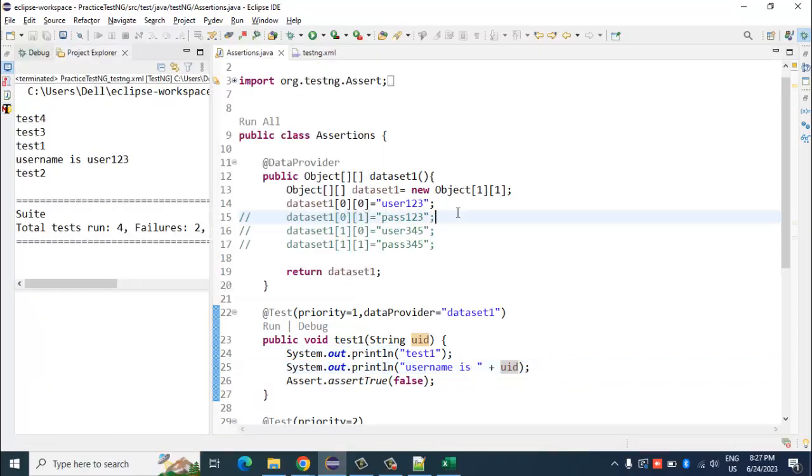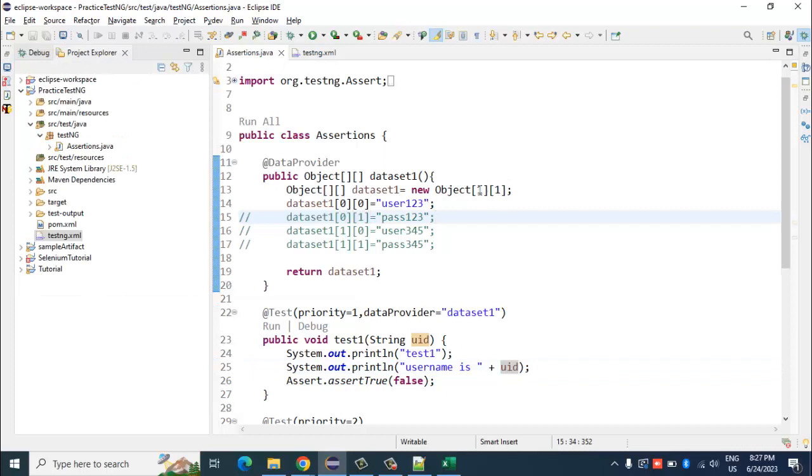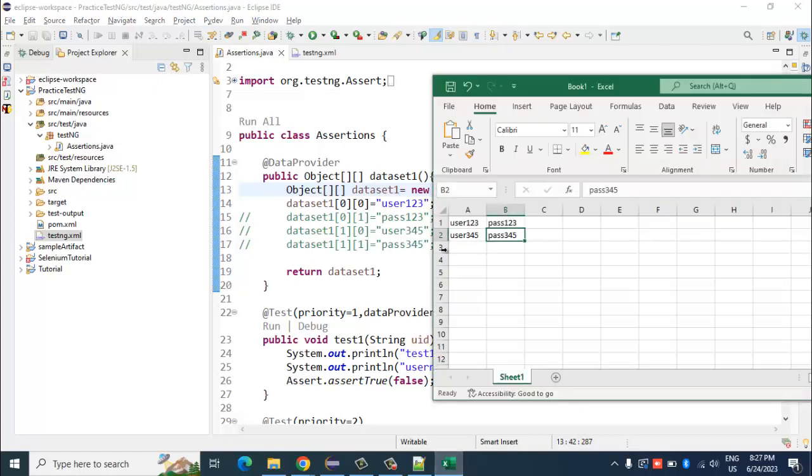Okay. So what I understand here is this particular value that we mention tells how many rows and how many columns we want to use. So when I mention 1 and 1, basically it means I'm using one row and one column, so it will store only this value, user 123.